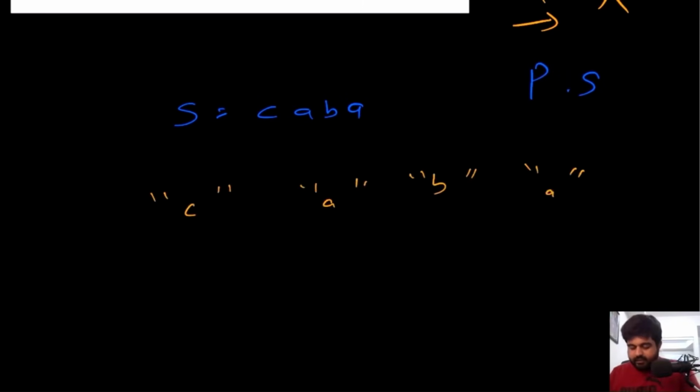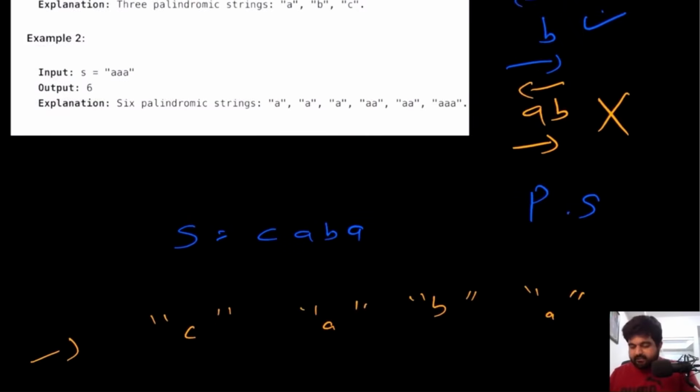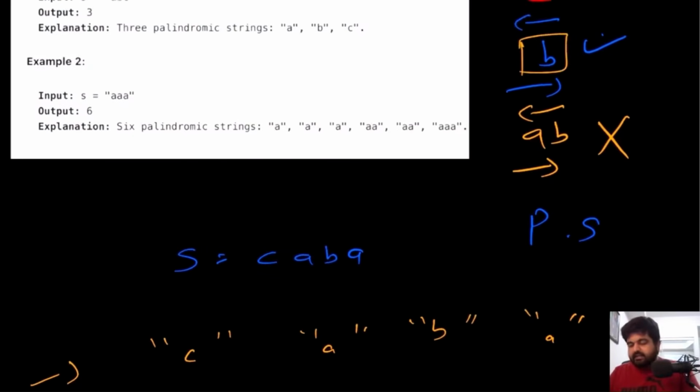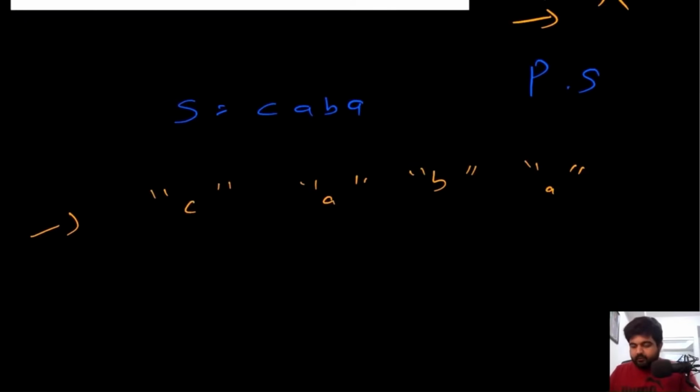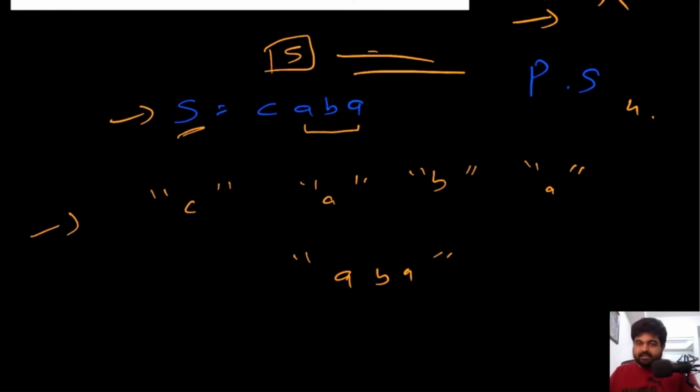Now let's try to understand this problem with an example. Suppose we are given a string S that looks like this: CABA. In this case, we need to find the number of palindromic substrings that exist. We can clearly see that these four characters are palindromes in themselves, because as I mentioned earlier, even a single character is a palindrome. So we already have four palindromic substrings so far. But we also have one more palindrome, that is ABA, which means that in this case we need to return 5 as our answer, because we can make 5 palindromic substrings from this given string S.